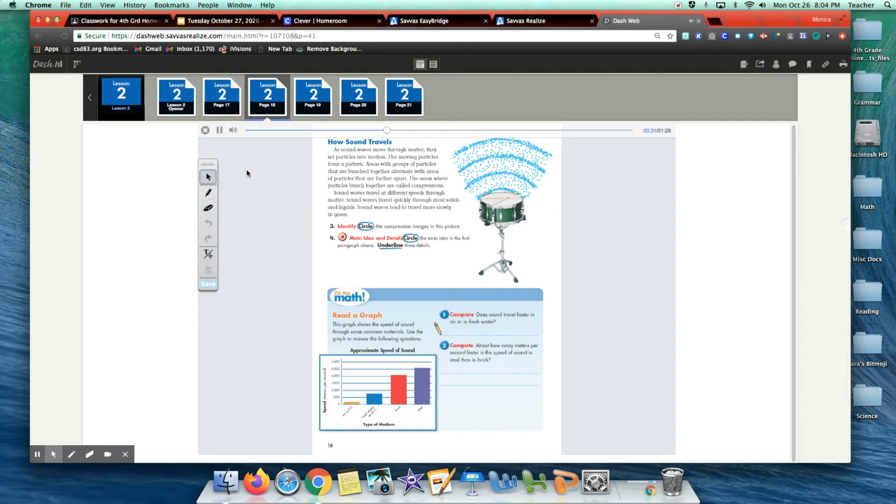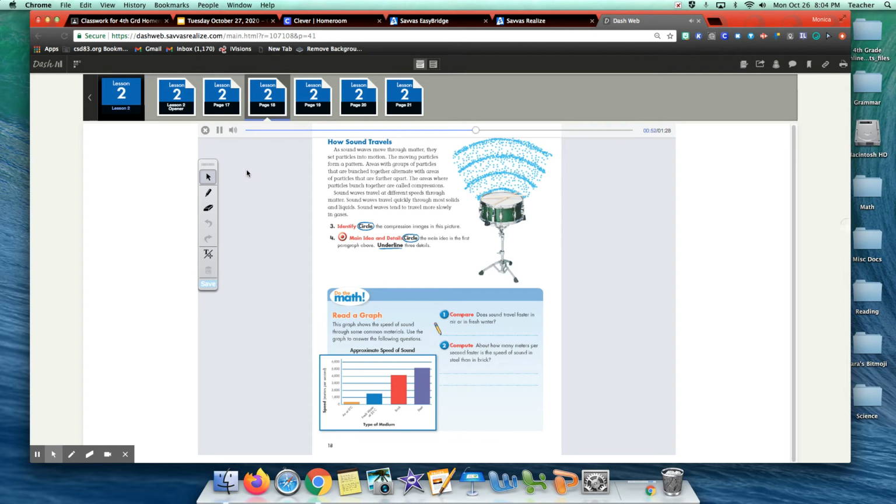3. Identify. Circle the compression images in this picture. 4. Main idea and details. Circle the main idea in the first paragraph above. Underline 3 details.